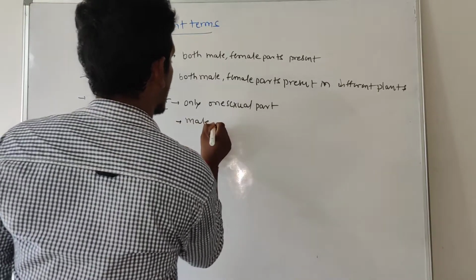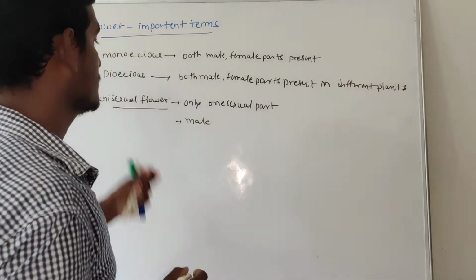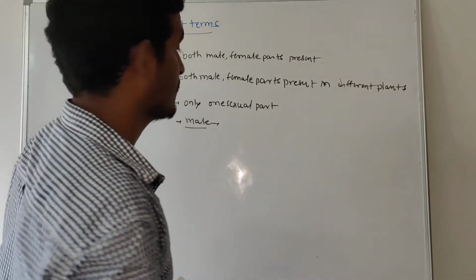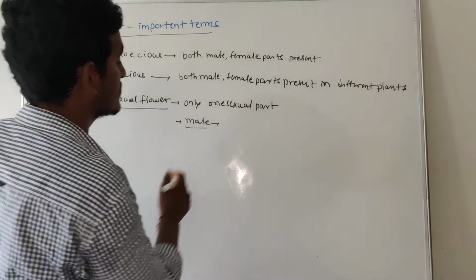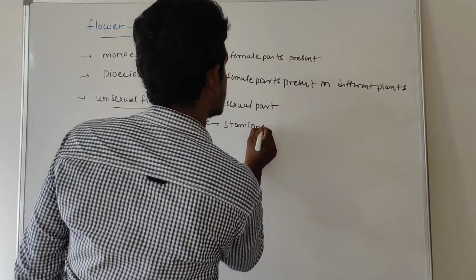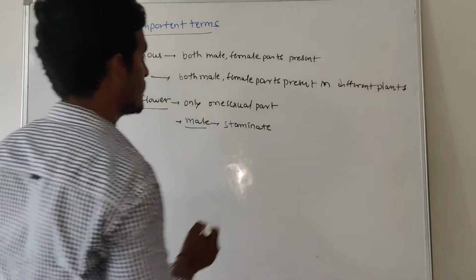If it has the male part in the plant, so what is the male reproductive part? That is the stamen, right? So those types of flowers are called staminate flowers. Staminate flower means only stamens are present.